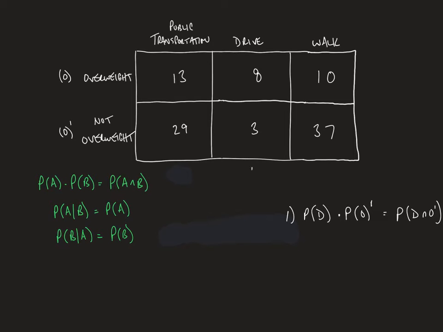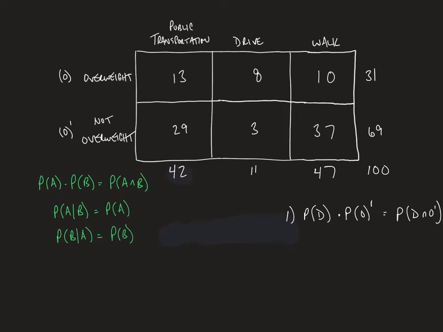The drive column would be 11. There are 11 people who drive to work in this particular study. It looks like there are 31 people who are overweight, and of the people who are not overweight, there are 69 of them. We've got 47 people who walk to work, and 42 people who take public transportation. This grand total is 100 people, so we've got our total number of data here.